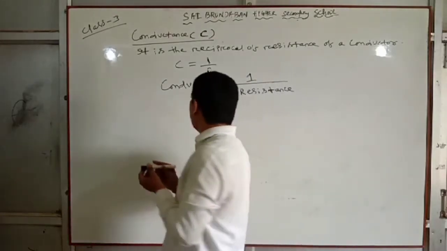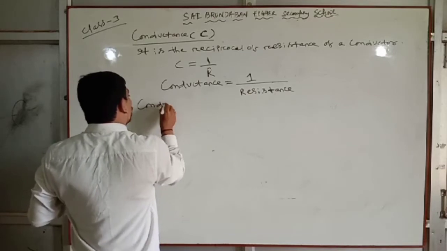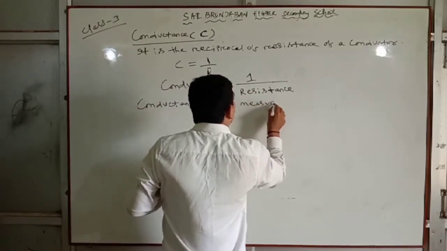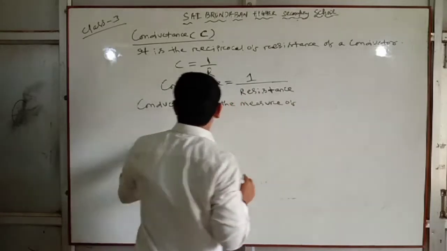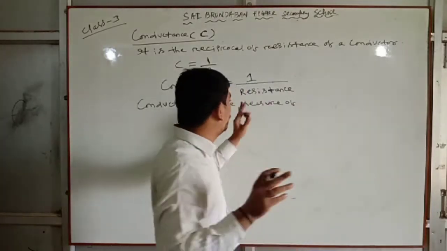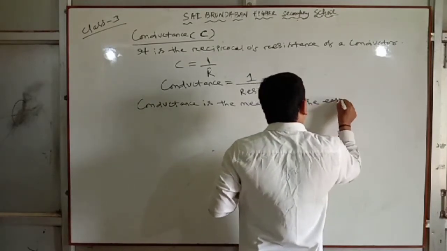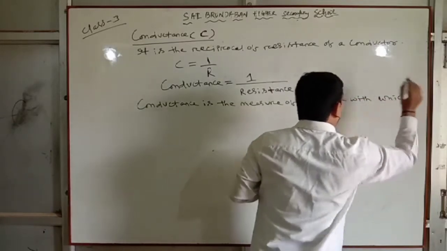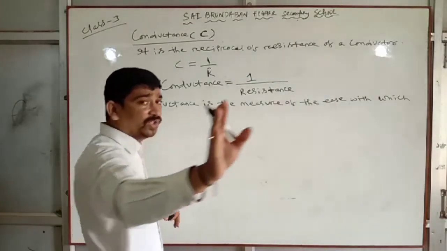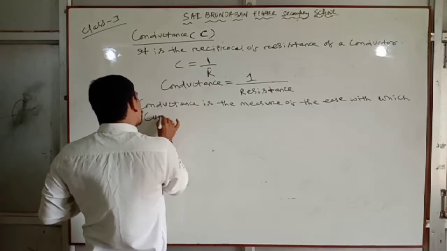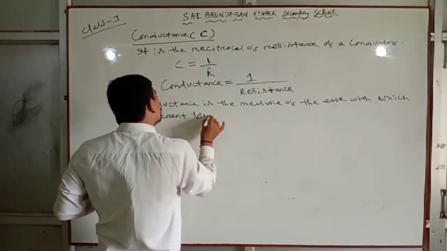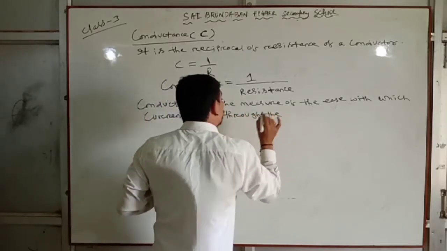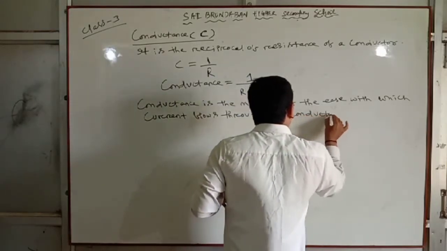Or another definition we can write: conductance is the measure of the ease with which current flows through the conductor.